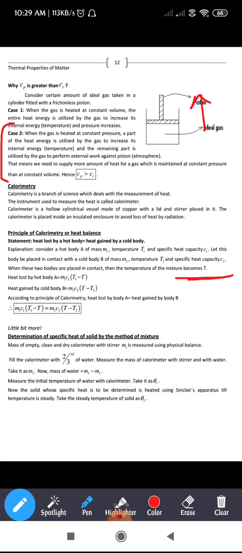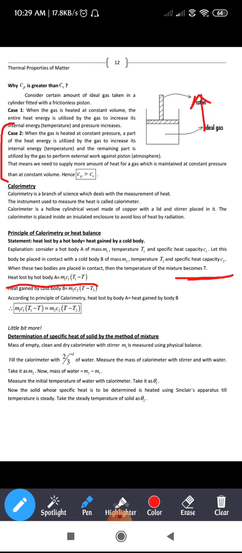That means the heat lost by the hot body is written as m1 c1 (T1 minus T). A is the hot body, right? When you make contact between a body at higher temperature and one at lower temperature, heat always flows from the higher temperature body to the lower temperature body. So there is a transfer of heat, until the temperature of both bodies becomes the same. Once the temperature is the same, there is no transfer of heat.